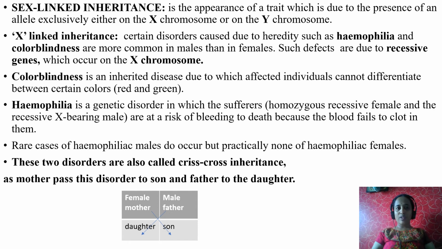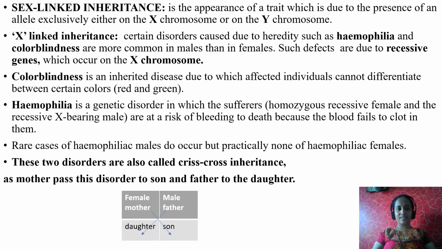Let us see now. I repeat the definition again. It is the appearance of a trait. Trait in the sense here a character, either it may be night blindness or color blindness, whatever it is, a disorder, which is due to the presence of an allele exclusively. Allele in the sense here a pair of genes which are present exclusively, separately, either on the X chromosome or on the Y chromosome.